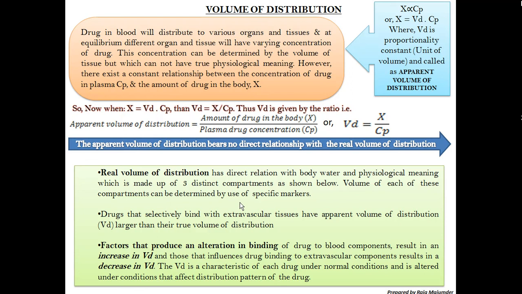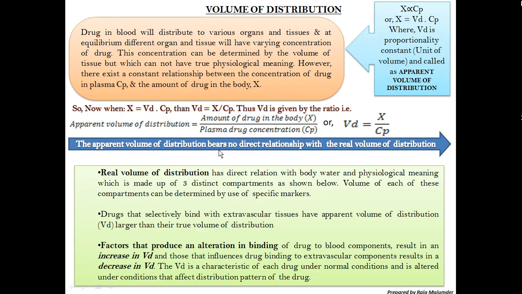However, there exists a constant relationship between concentrations. Whatever the concentration of the drug in the plasma, we can assume there is a linear relationship with the concentration of the drug in the body fluid, the tissue fluid. So whenever the drug is at some concentration in the plasma, that concentration will be available in the tissue fluid, and we can say that much of the drug is able to show its activity.